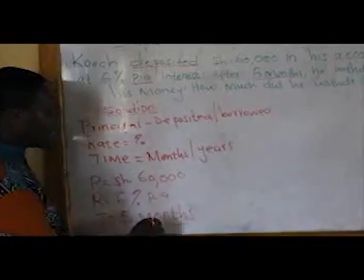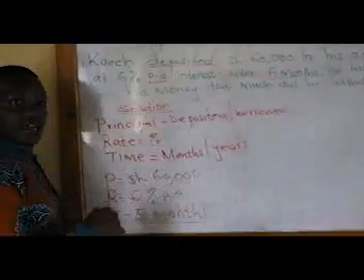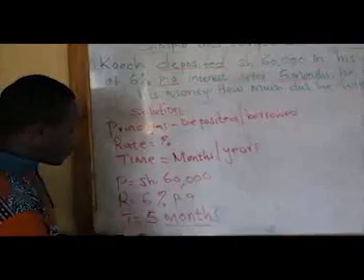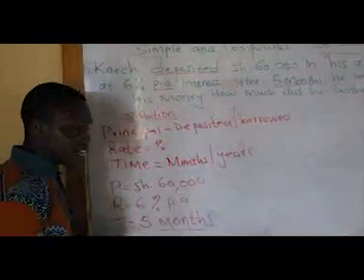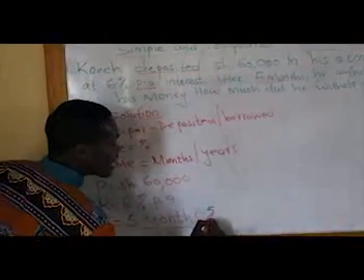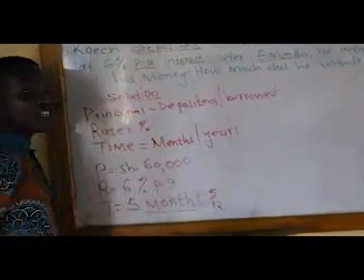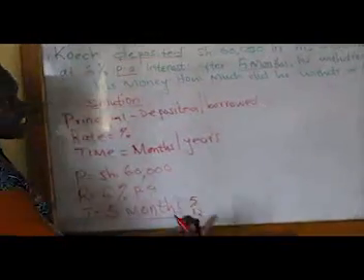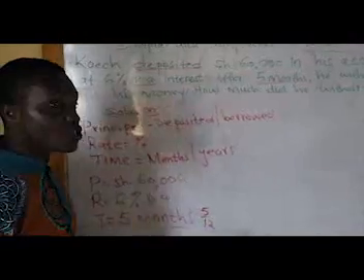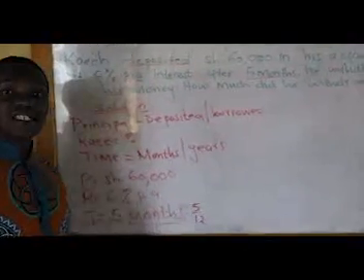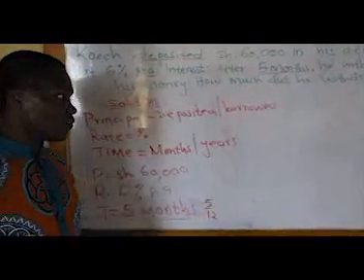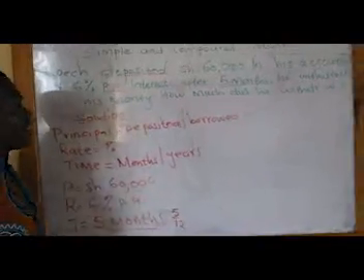So per annum, this interest was calculated per year, and the time is in months. So change the months into years. 5 months into years will be 5/12, the 5/12 of a year. Or else you can just convert: 1 year is equal to 12 months, so what about 5 months? You will get 5 over 12. So with this highlight, then I'm good to go.